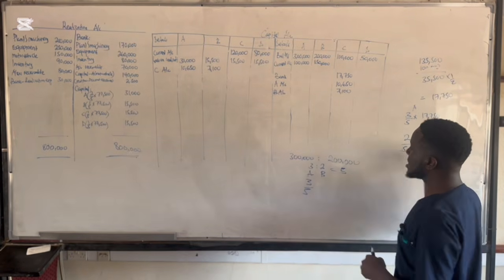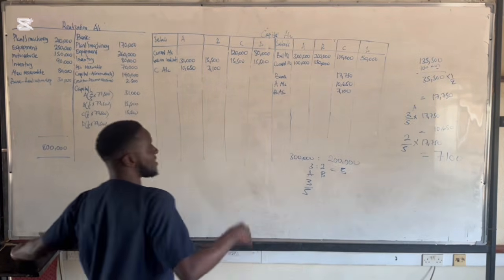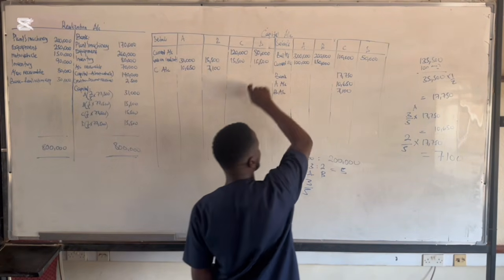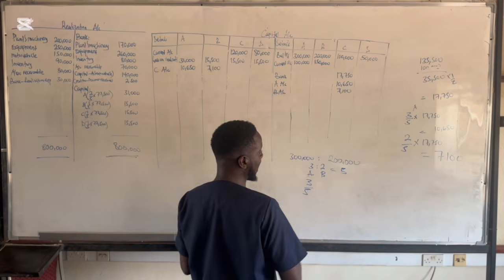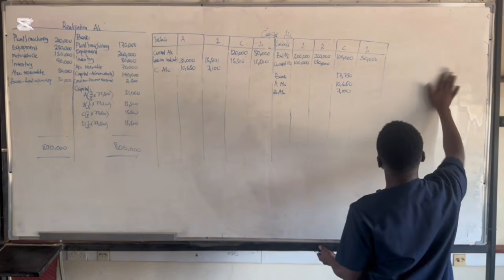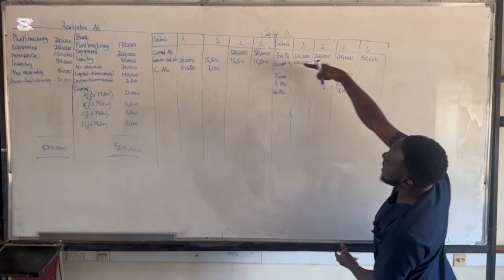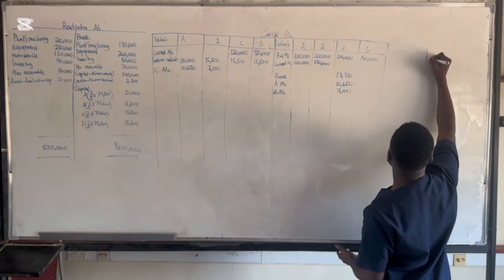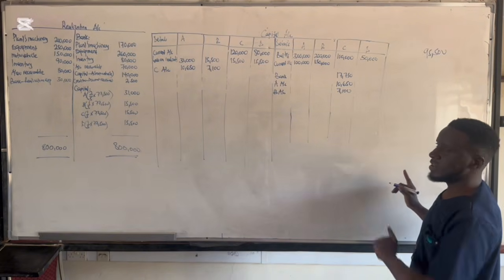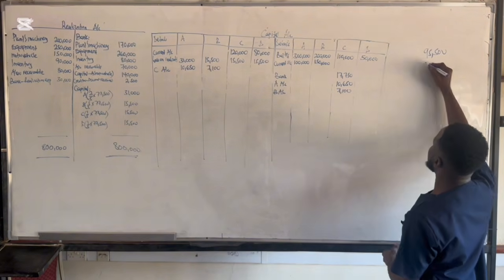Then, after sharing the deficiency of C, these partners are supposed to share the deficiency of D as well, because D is also part of their partnership. So for partner D, we have 95,500 this side, okay, and then we have 50,000 this side.